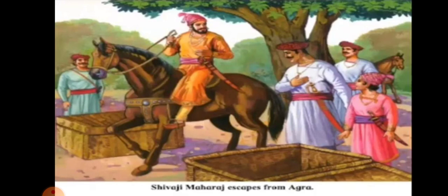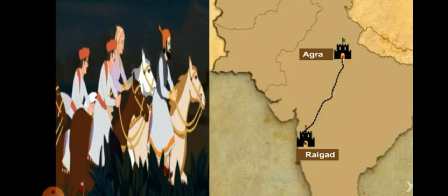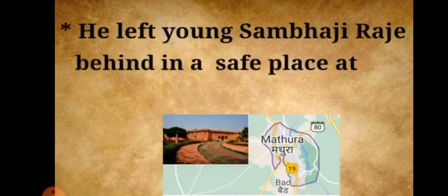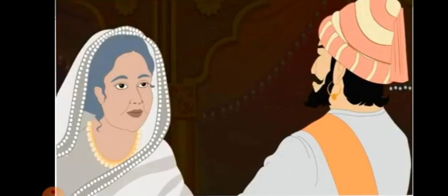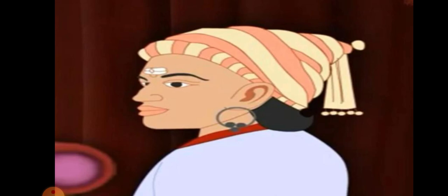In disguise, Shivaji Maharaj started towards Maharashtra. Disguise means he changed his appearance. He left his son Sambhaji Raje behind in a safe place at Mathura. In due course, he reached Rajgad. When he reached there, Jijamata was overjoyed, happy to see her son Shivaji safe back home. Two months later, Sambhaji Raje also arrived safely at Rajgad.